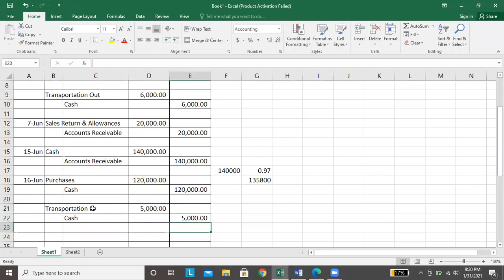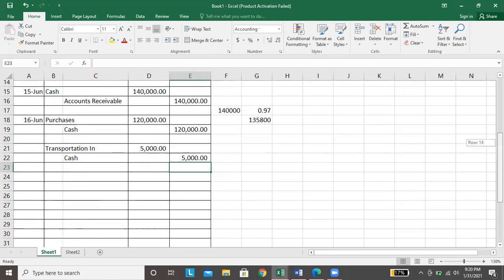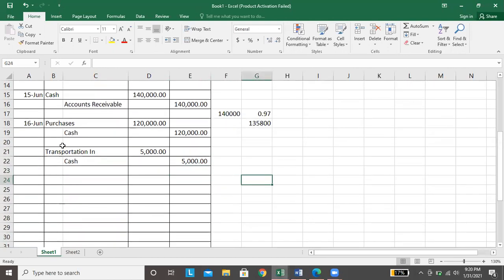So, yan yung entry for June 16. Dalawang entry. Pwede din siyang i-combine, like kanina. If we will combine this one, we will debit purchases 120,000, debit transportation in 5,000, credit cash 125,000.